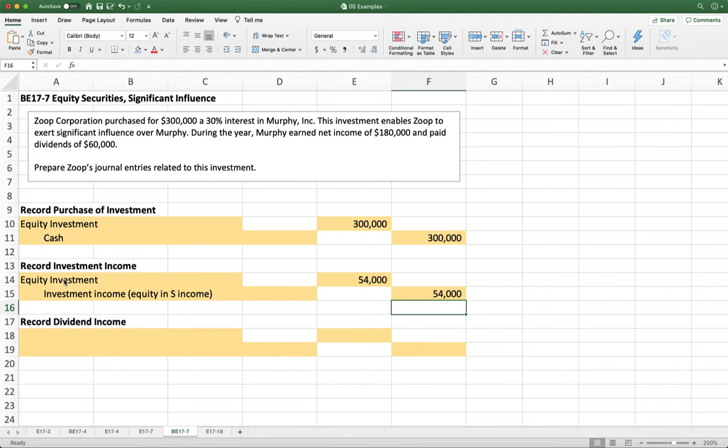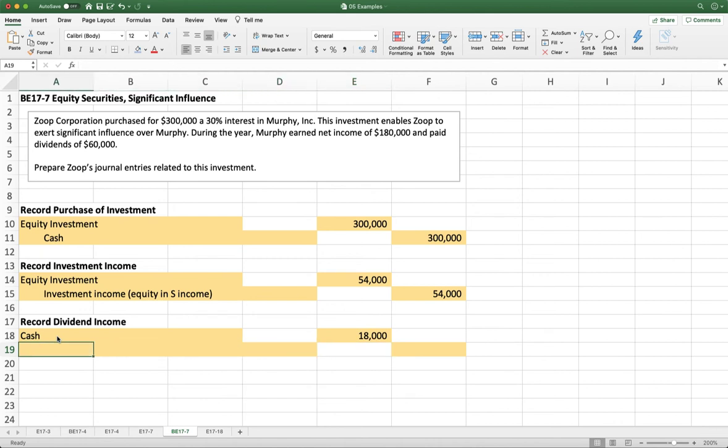Then the other time we're going to record something under the equity method is if our subsidiary or if our investee pays out dividends. And so in this case, they paid dividends of $60,000. So dividends are just a cash payment to the shareholders. So that means we are literally going to get cash. So our debit is cash. And how much of those dividends are going to come to us? Well, they paid $60,000 in total, and we own 30% of their shares, so 30% of those dividends are coming to us. So that's an $18,000 check we can expect in the mail.